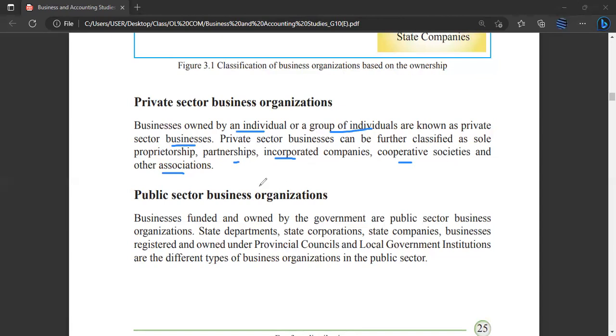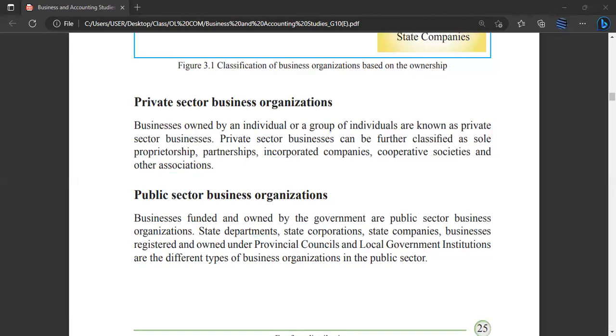Good. Let us move on to discuss the public sector business organizations now. The businesses funded and owned by the government are public sector business organizations. As simple as that. Anything owned by the government is going to be a public sector business organization. State departments, state corporations, state companies, and businesses registered under provincial councils and local government institutions are the different types of business organizations in the public sector.